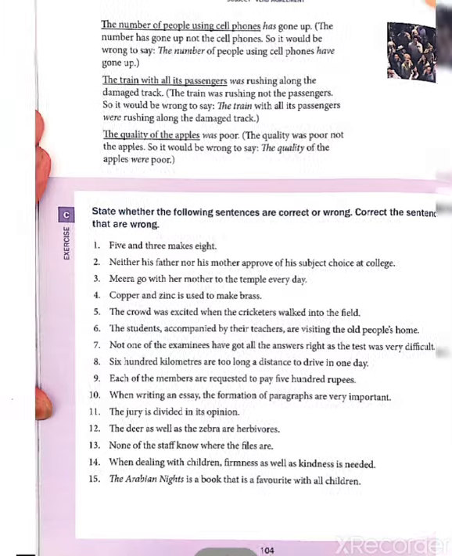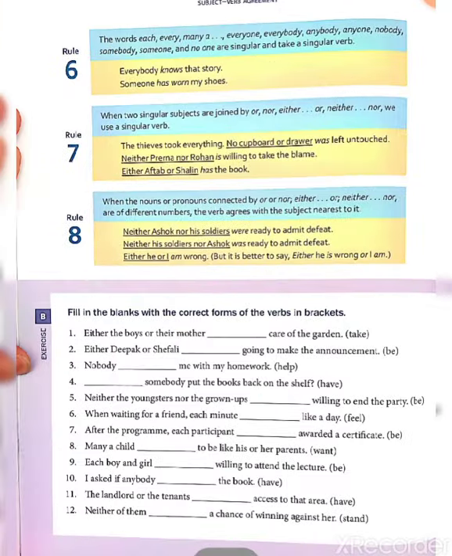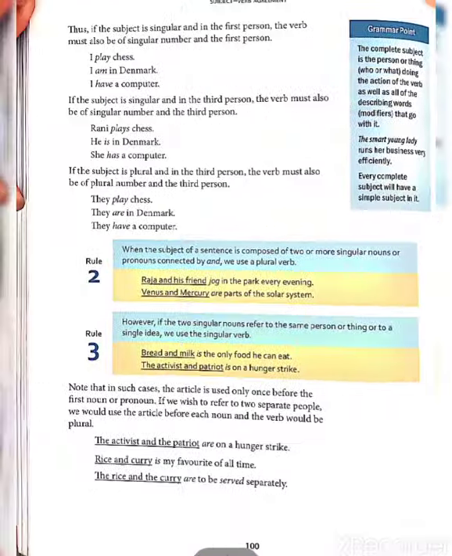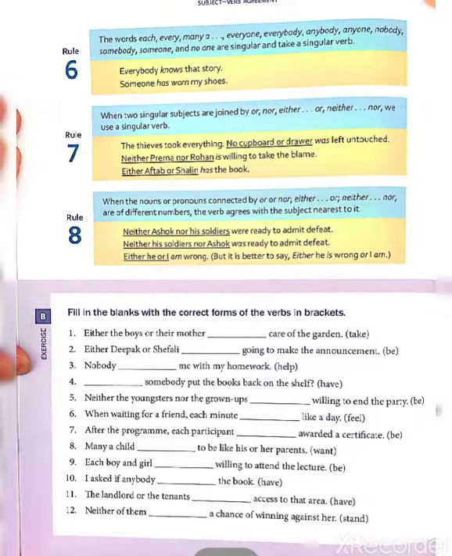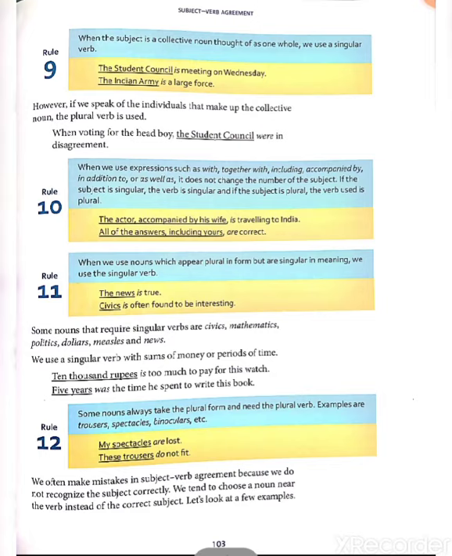Okay dear students, rules number 1 to 8 have been completed. Now rule number 9. When the subject is a collective noun thought of as one whole, we use a singular verb.